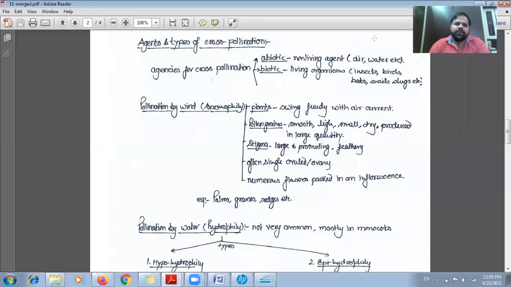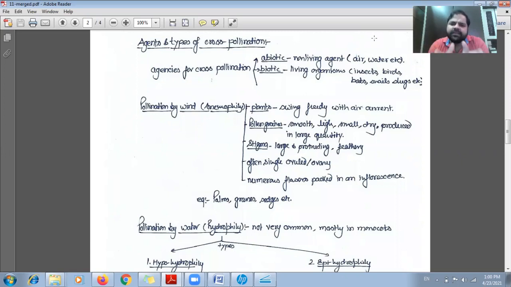Now we will discuss the agents and types of cross pollination. So there are mainly two agencies, abiotic and biotic. Means one category is abiotic factor and another category is biotic factor. In case of abiotic factors, non-living agents such as air and water are involved to transfer the pollen grain from one flower to another.